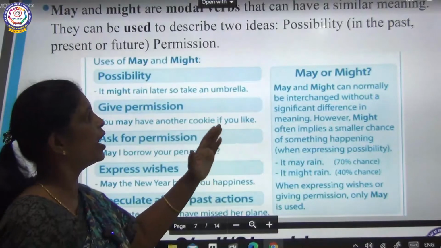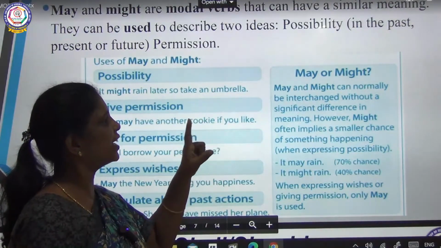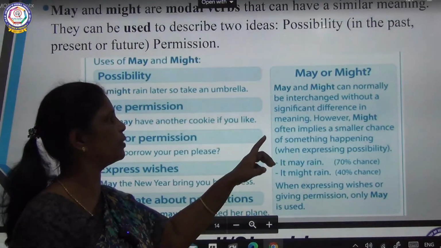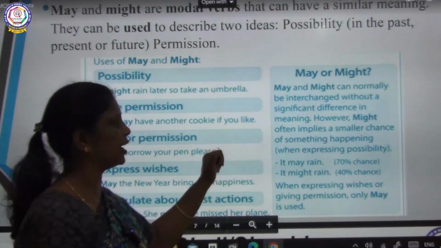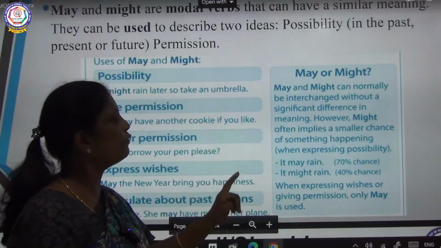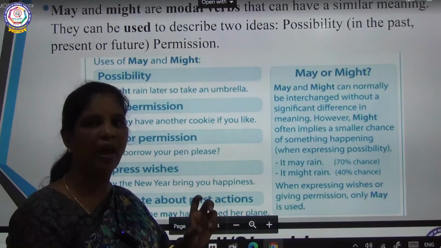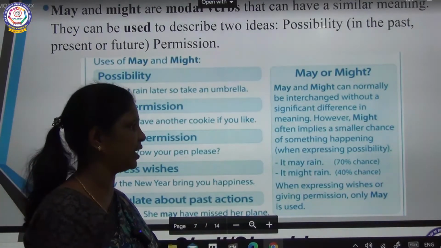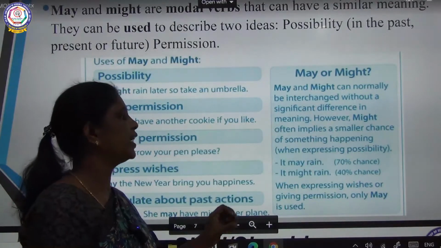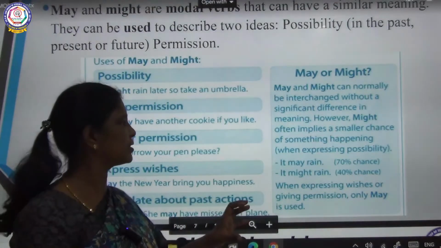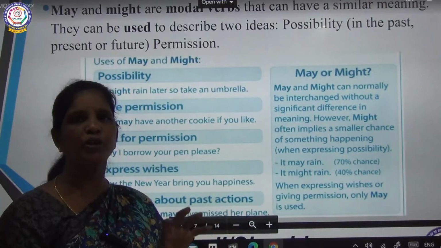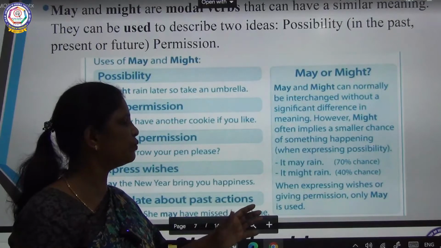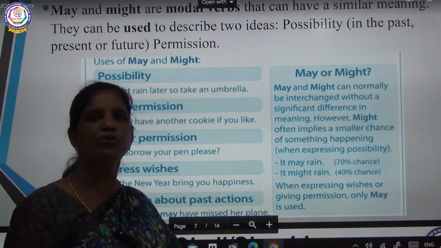Is it clear to you, children? May and might can normally be interchanged, without a significant difference in the meaning. However, might often implies a smaller chance of something happening. When expressing possibility, it may rain: a 70% chance means you will be using may, a 40% chance means you will be using might. When expressing wishes or giving permission, you will be using only may.